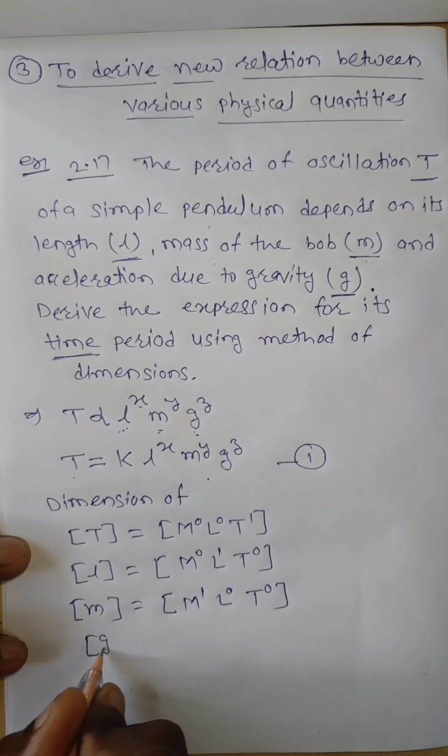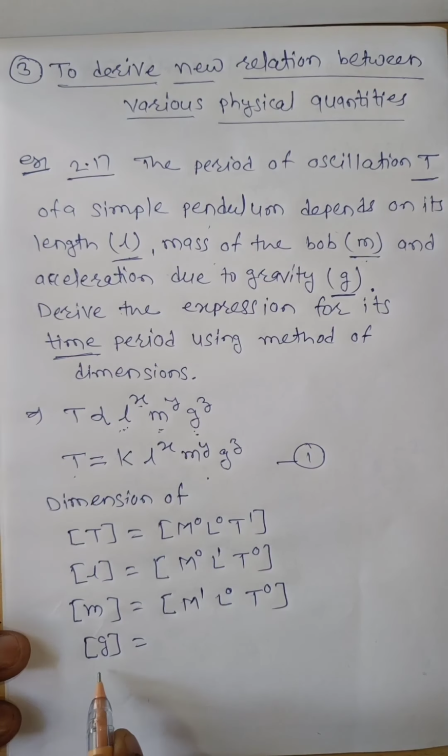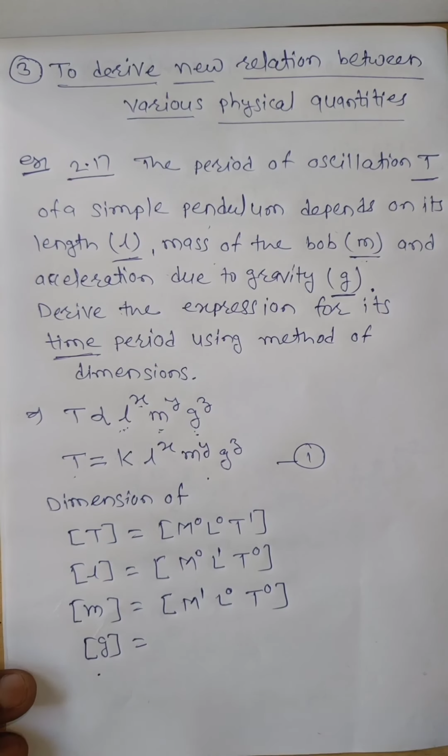Then the dimensions of acceleration due to gravity. Acceleration due to gravity has the same dimension as that of acceleration. Please remember that. Just as kinetic energy, potential energy and total energy have the same dimensions, acceleration and acceleration due to gravity both have the same dimensions.